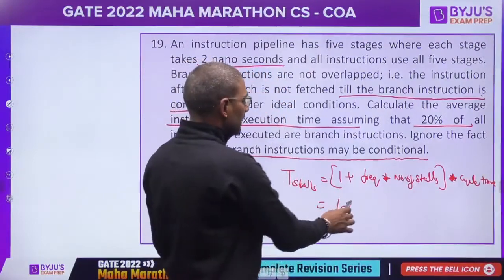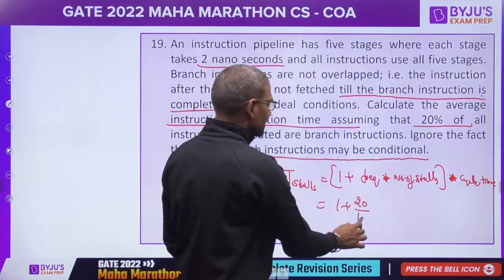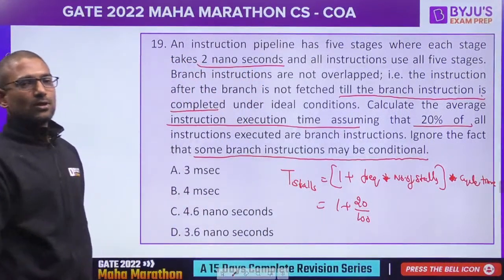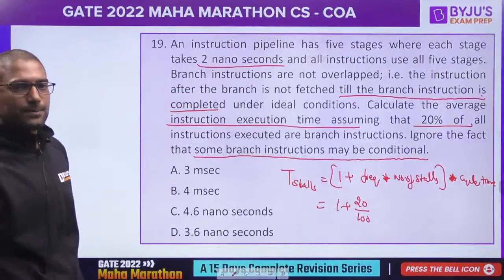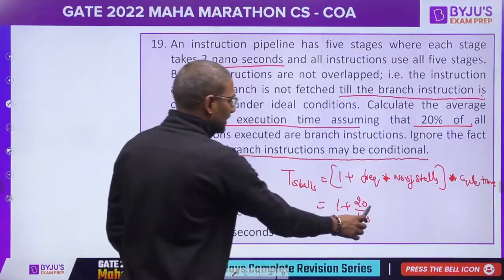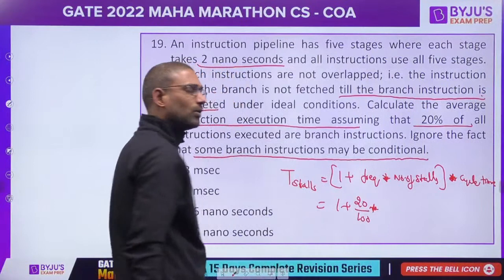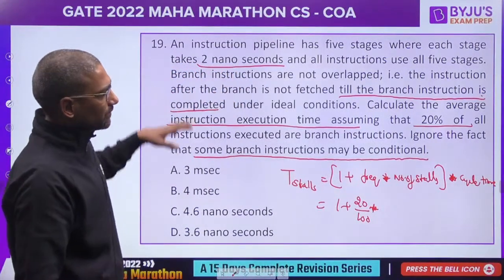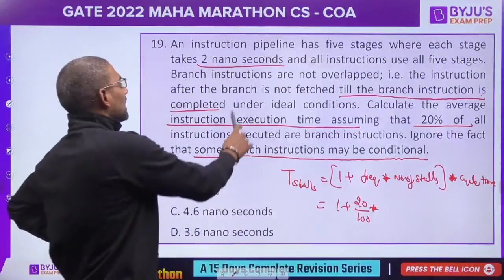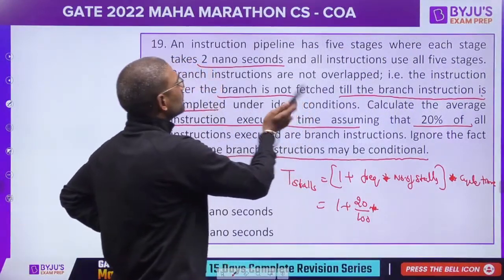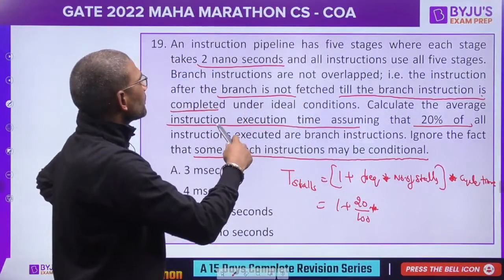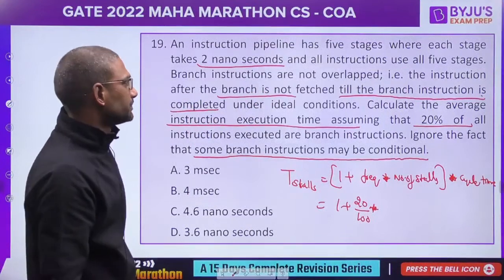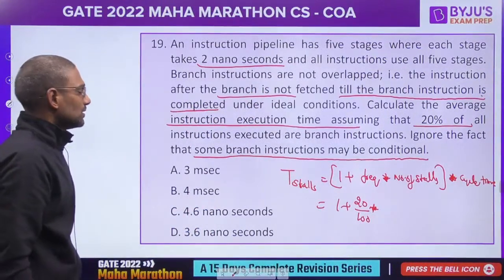It is given 20% of the branch instructions, and when branch is fetched, it gets stalled. From the question we can understand that. Multiplied by how long the stall preserves. If you look at the question, read, understand, once the branch is taken, till that branch instruction gets completed, no other happens, right?